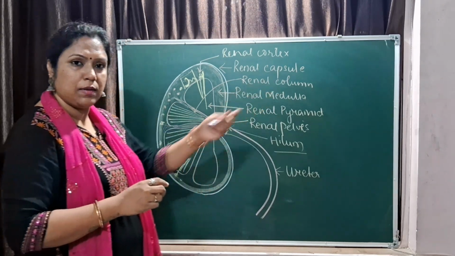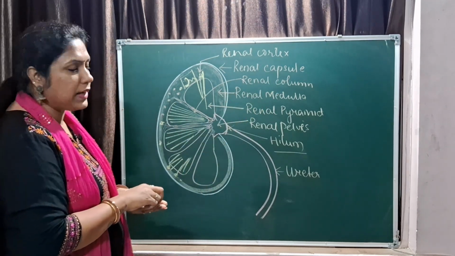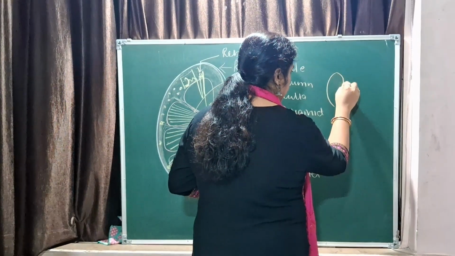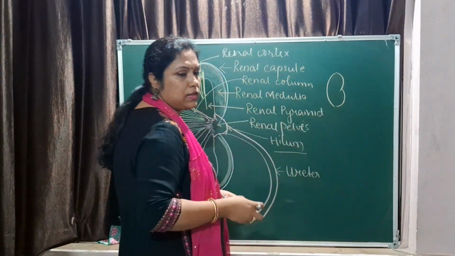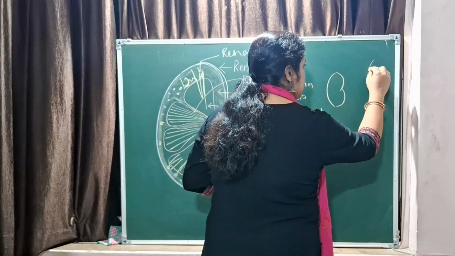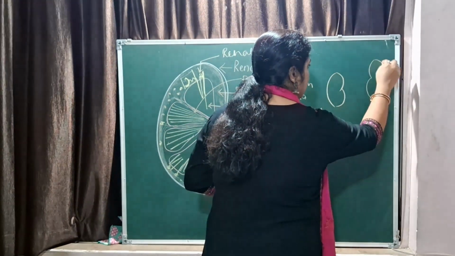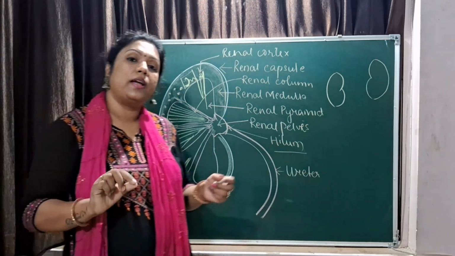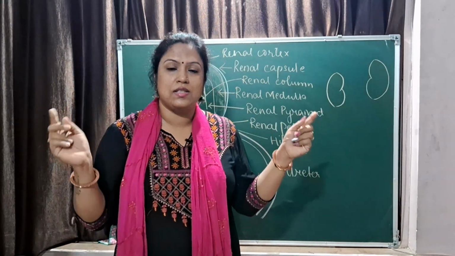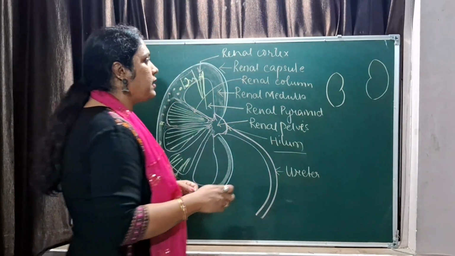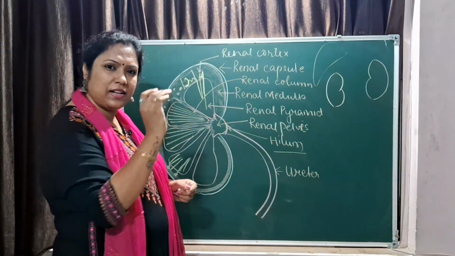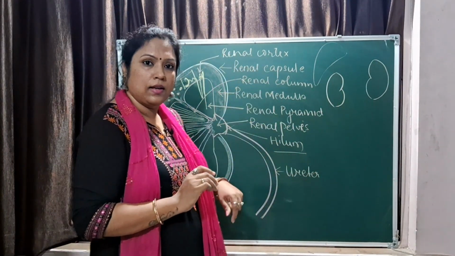So I will draw the diagram of the entire system on the side. Now this is the kidney, right? Renal word is used for kidneys. The right kidney is a little lower than the left kidney because it has to accommodate the liver, the largest gland of your body. Yes, the liver lies around here. So it's around 1.5 centimeter below the liver.